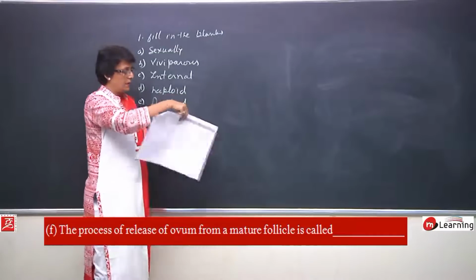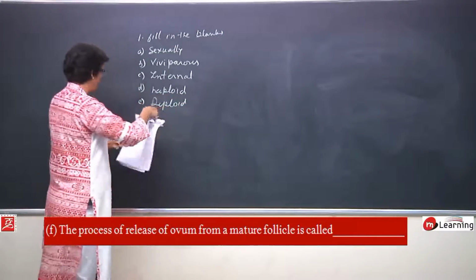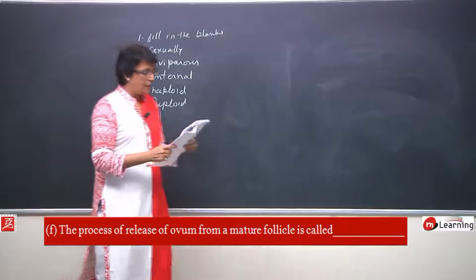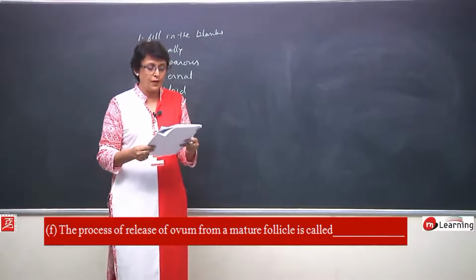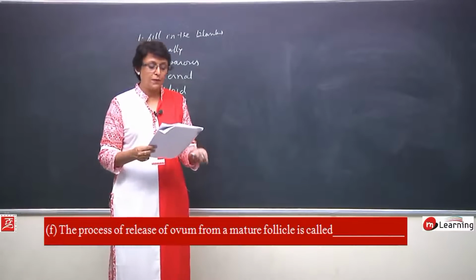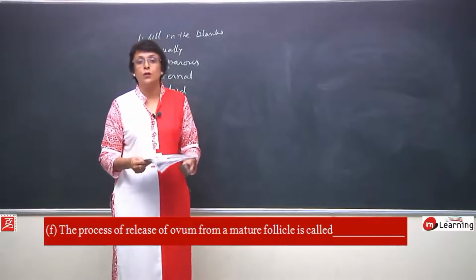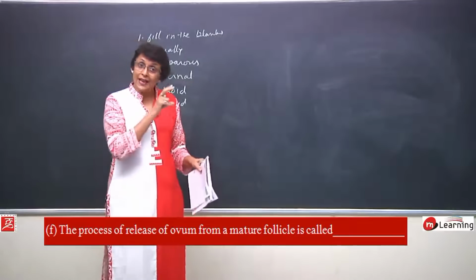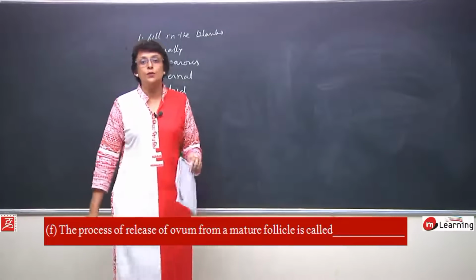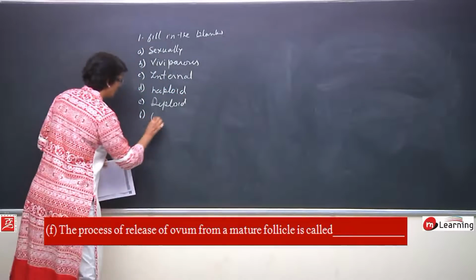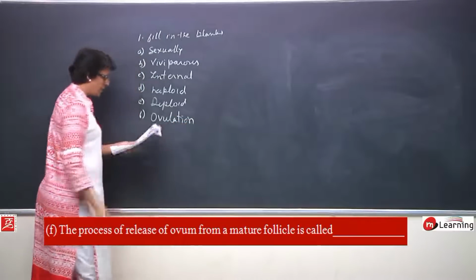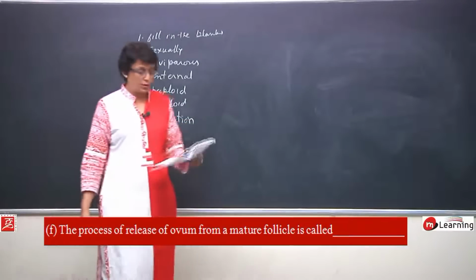The next statement is the F. F says the process of release of ovum from the mature follicle is known as. When the egg or ovum is released from that Graafian follicle, the process is known as ovulation. Release of ovum is known as ovulation.